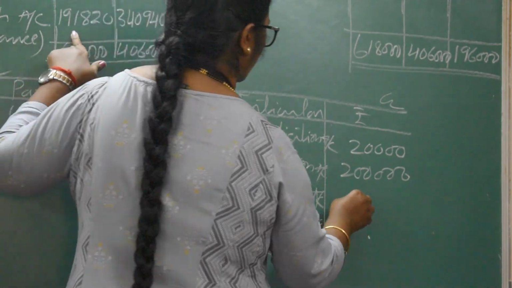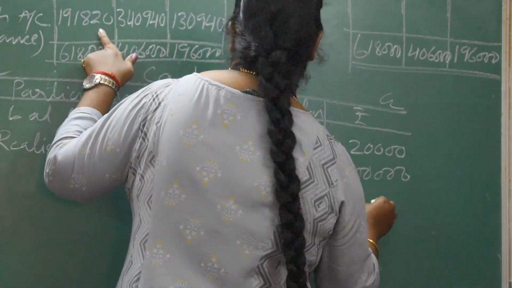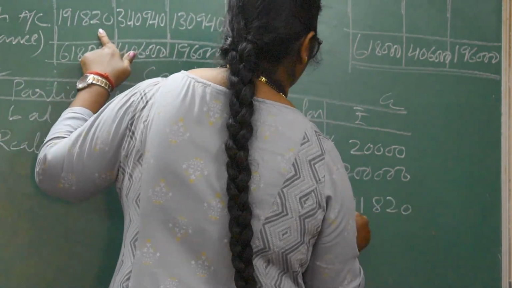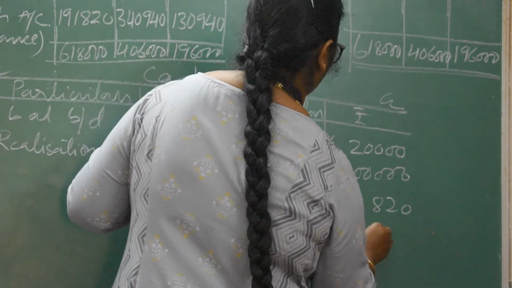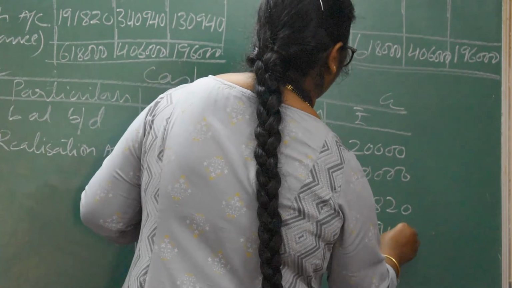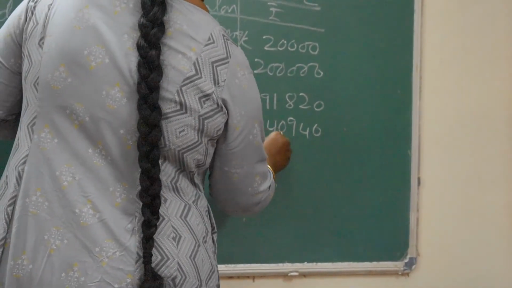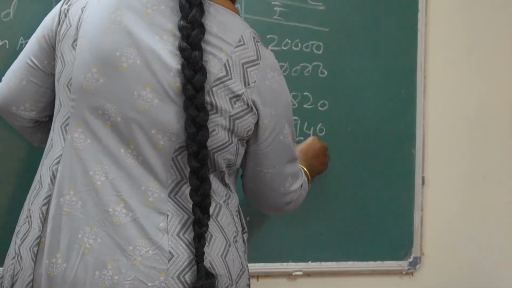Right, the same amounts, 1,91,820, then 3,40,940, and 1,30,940.